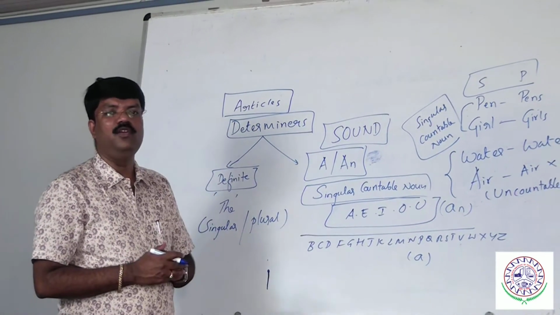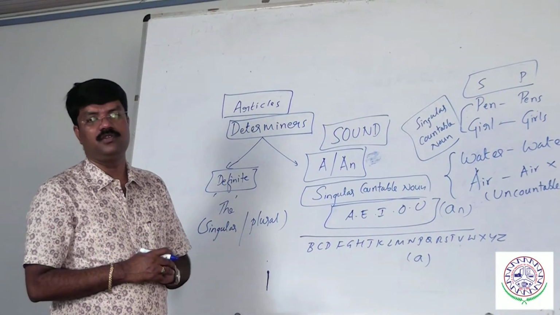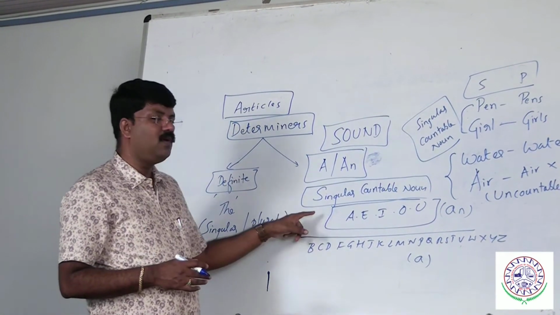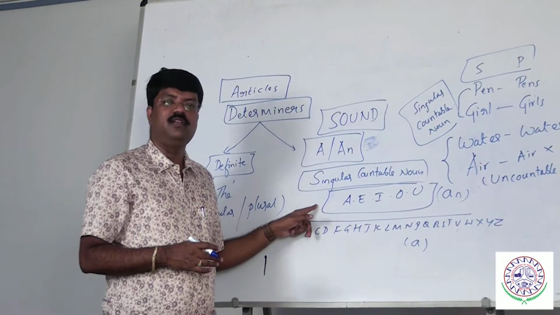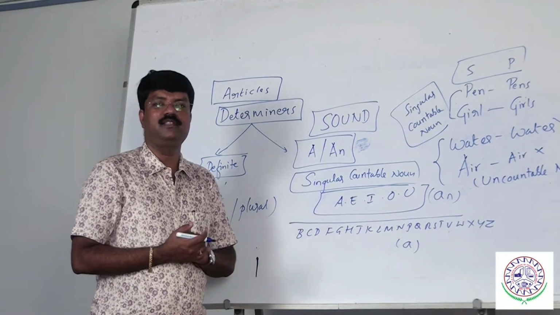Let me clarify, why do we differentiate between vowel and consonant? What is the meaning of vowel? Vowels are the alphabets, swara, which will not have the contact of the lips as well as the palate.